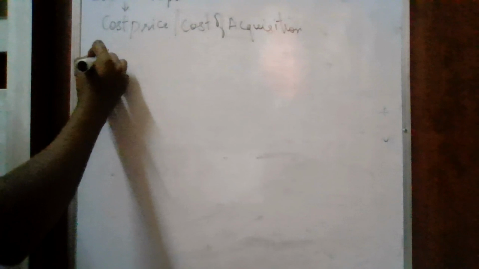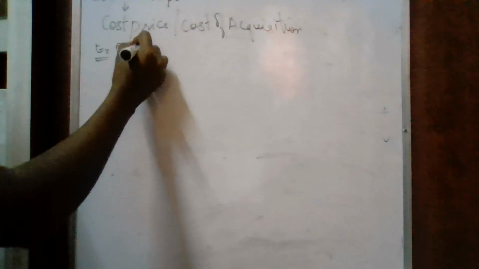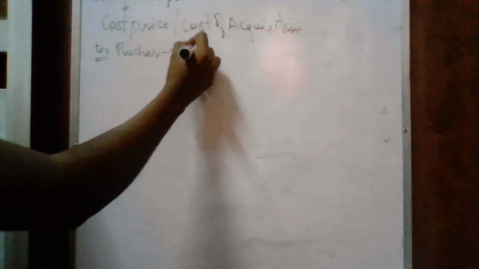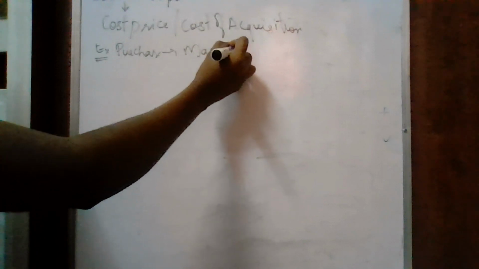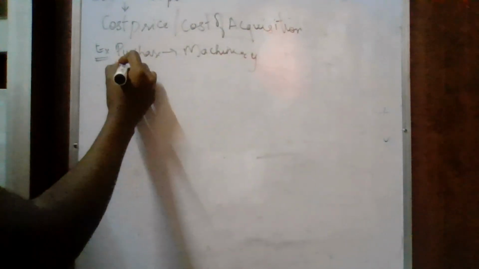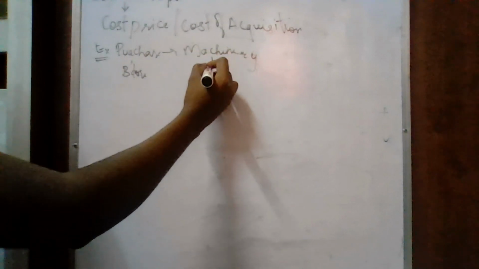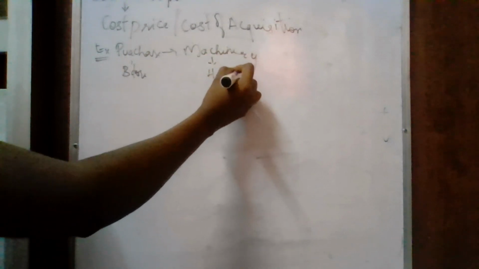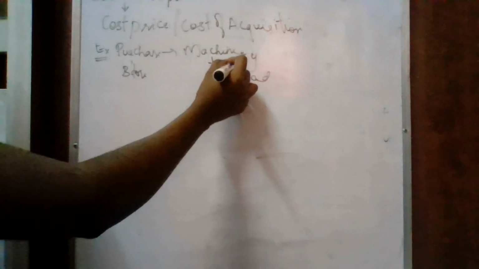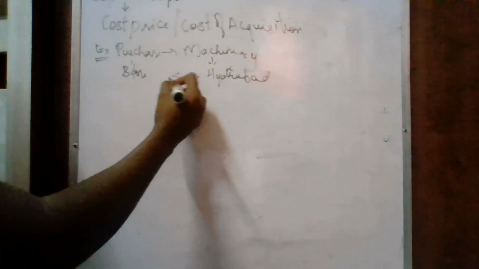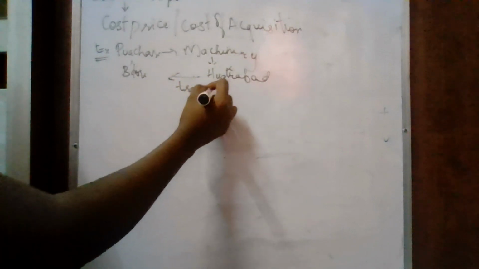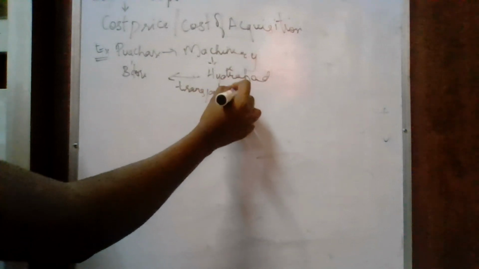Example, we have purchased machinery. The business is in Bangalore and we purchased machinery from Hyderabad. Then there will be transportation involved.